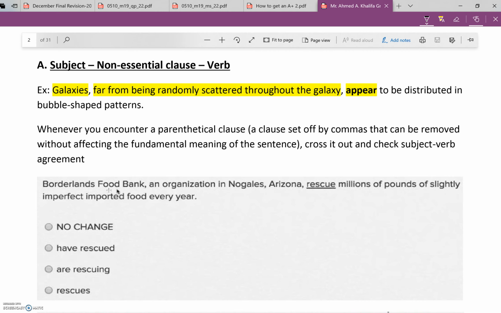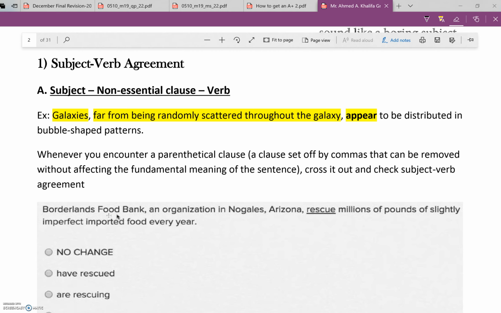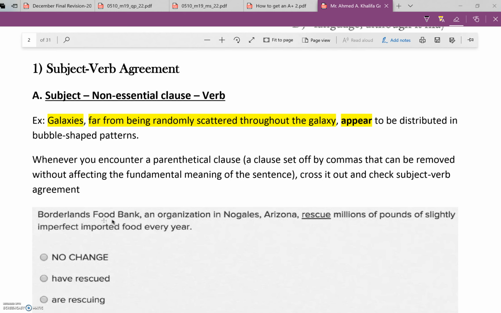Today we will start subject-verb agreement, okay? And as you can see here in subject-verb agreement, we have got some different rules and patterns that always appear in the SAT real test. Let's go to part A.